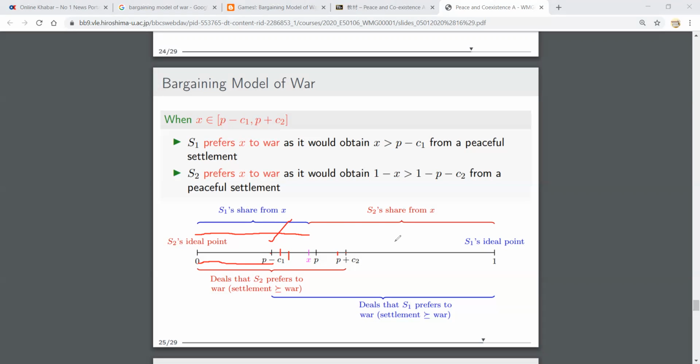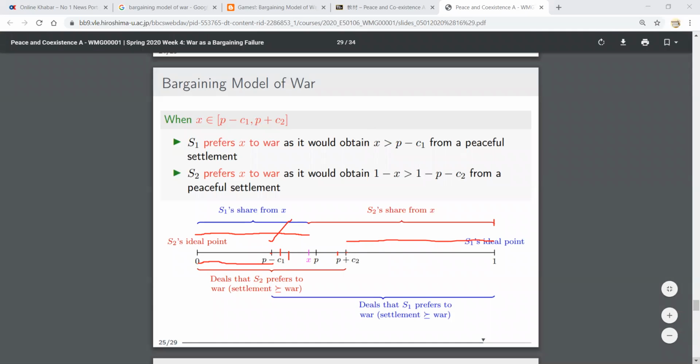And if you look at S2, for settlement, the share is from here to here. But from war, it is only from here to here. That's why for any settlement from this point to this point, for both parties, settlement or negotiation is always better than war. That's why from this point to this point is called the bargaining range. The bargaining range is from P minus C1 to P plus C2.